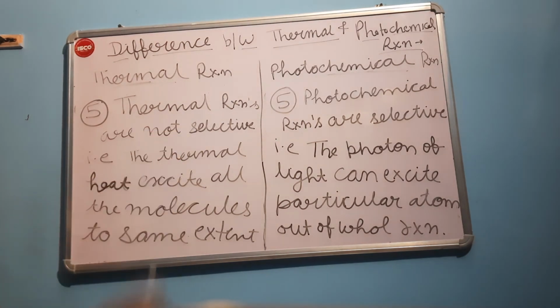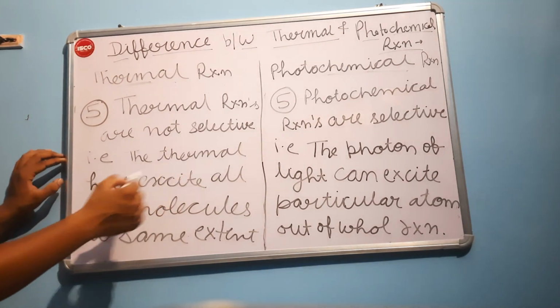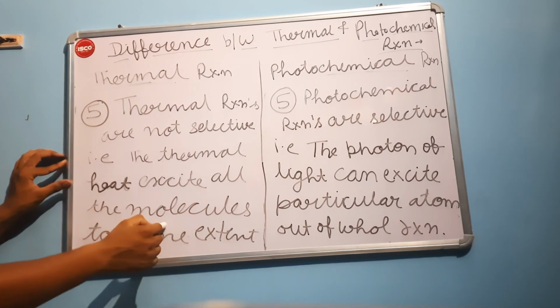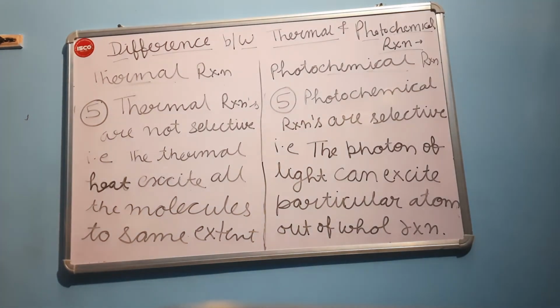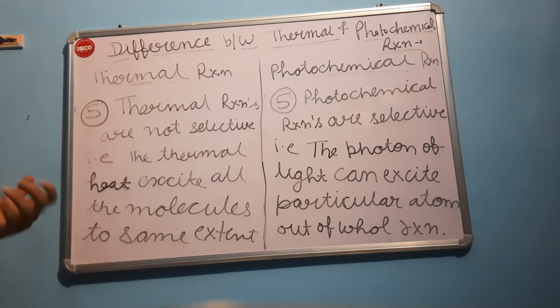The thermal reactions are not selective. It means the thermal heat excites all the molecules to the same extent. Means the heat we are providing to our reactant will excite all the molecules to the same level or to the same extent.